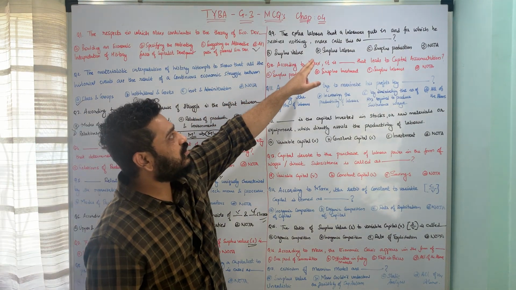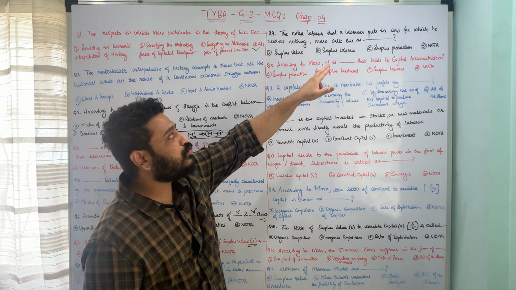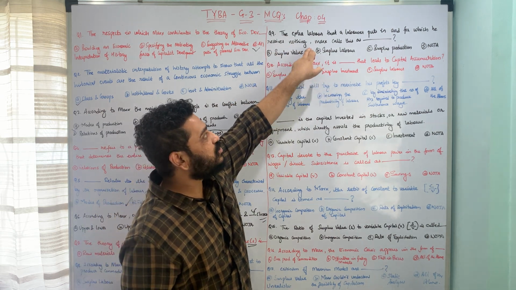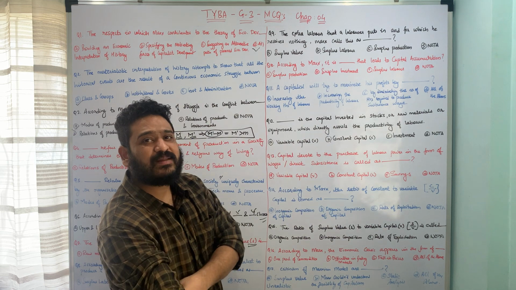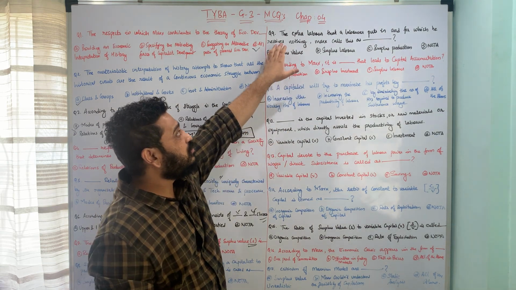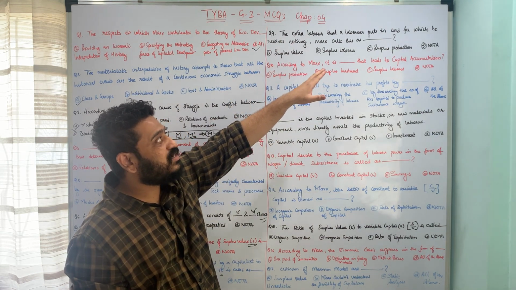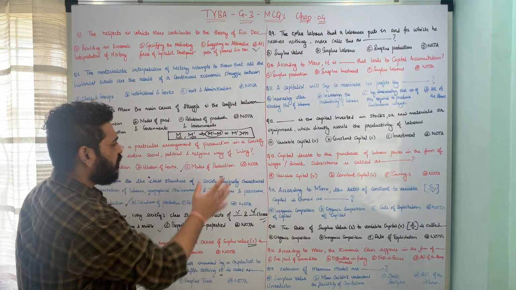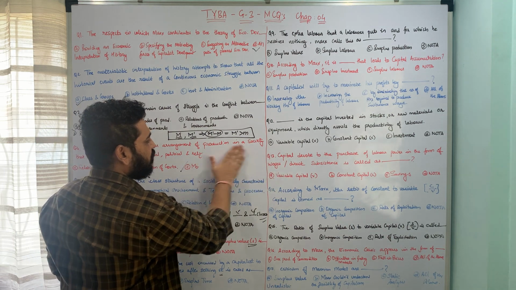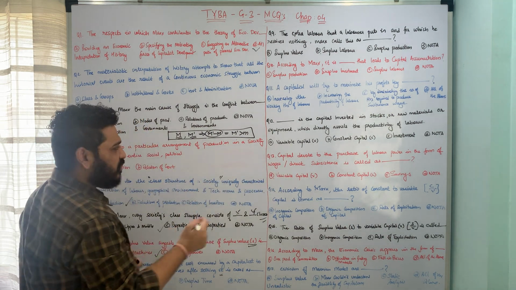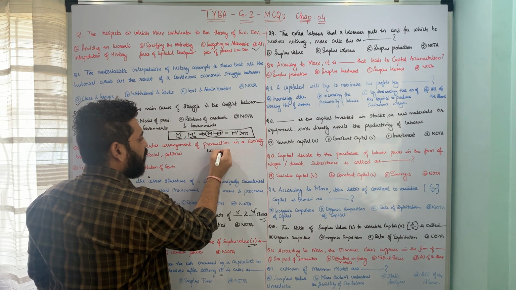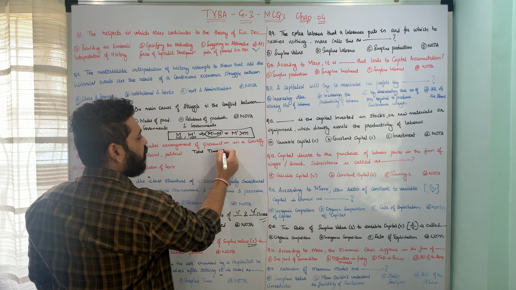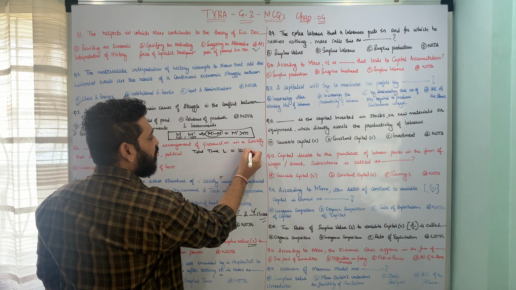The extra labor that a laborer puts in and for which he receives nothing, Marx calls this as what? So Karl Marx is calling this thing as what? The extra labor that a laborer is putting in and for which he receives nothing. So let us assume that the total time the labor is working is 10 hours.